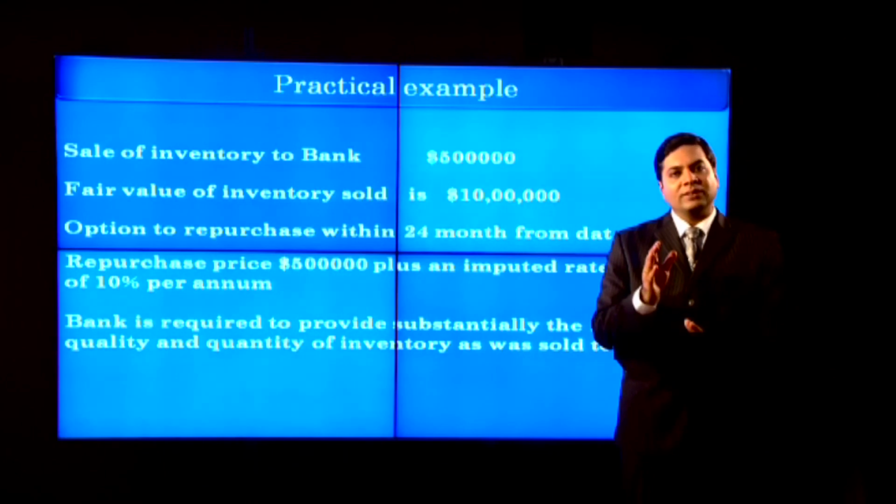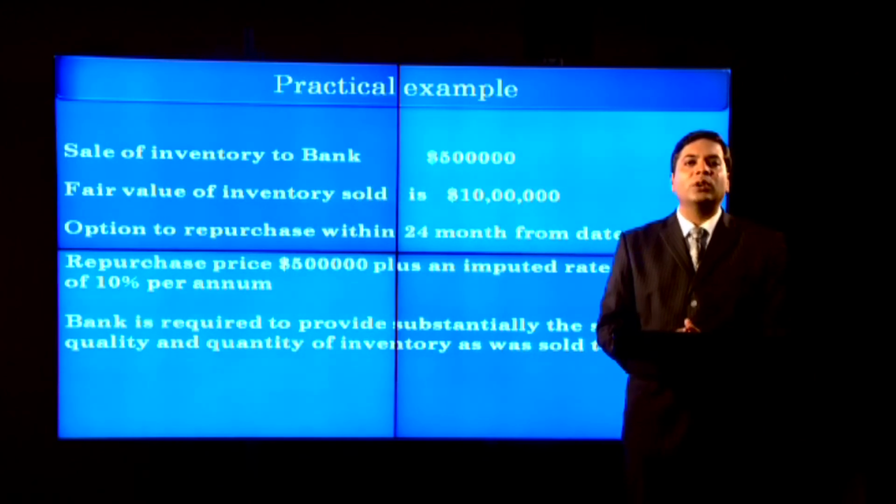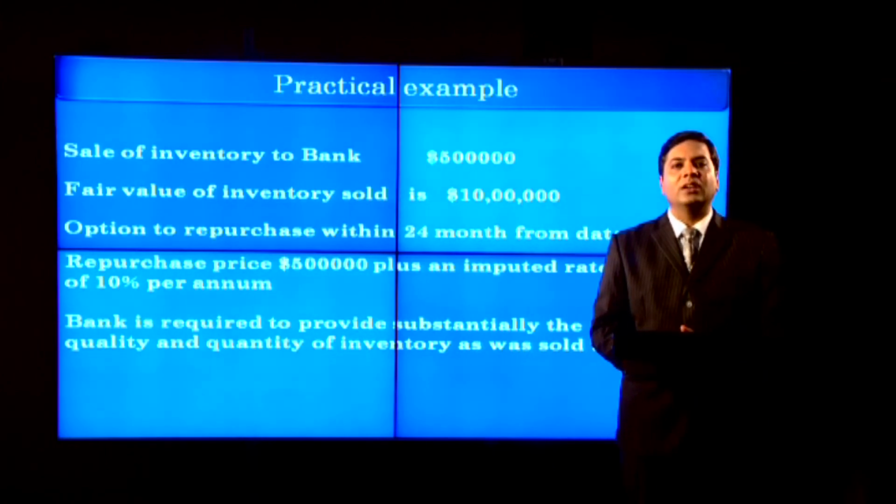First, the transaction is with the bank. Second, fair value of inventory is $10 lakh, whereas it has been given to the bank for $5 lakh. Third, the option to purchase the inventory was given. Fourth, the repurchase is at transfer price plus market rate of interest. And fifth, the bank is required to provide substantially the same quality and quantity of inventory as was sold to it. Now the question arises, how should management record the transaction?